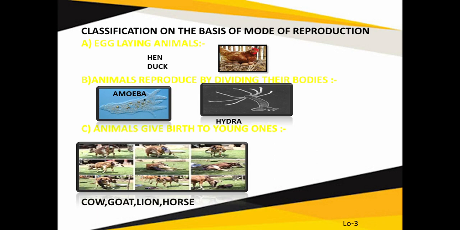So such animals are also called viviparous. This definition you will study in your higher classes. So now students, you are able to classify, your next learning outcome is achieved. You are able to classify animals on the basis of mode of reproduction. So some animals lay eggs, some reproduce by dividing their body, and some give birth to young ones.